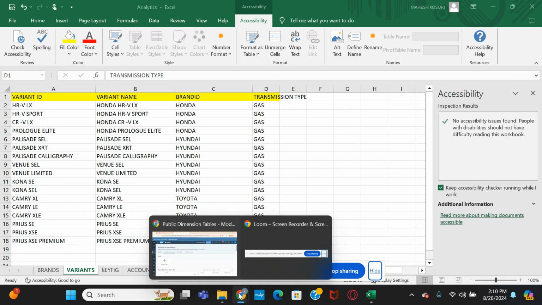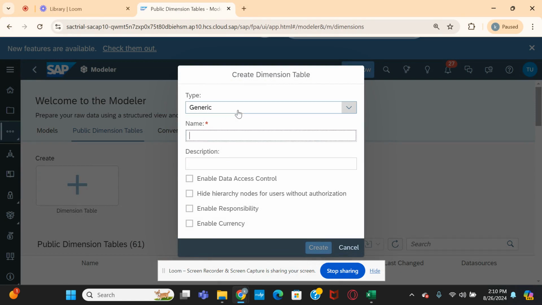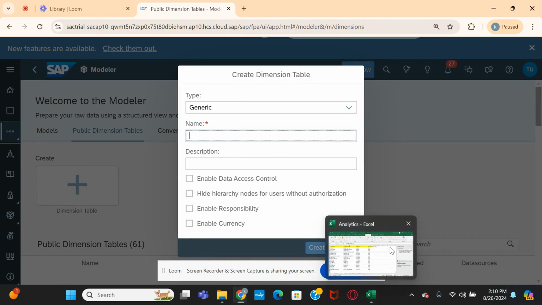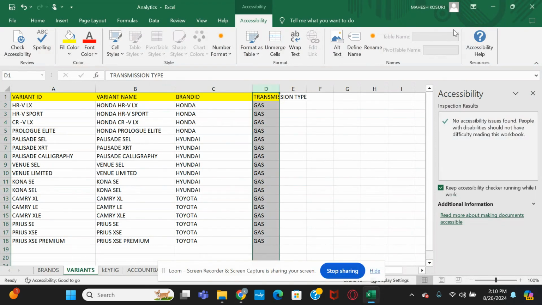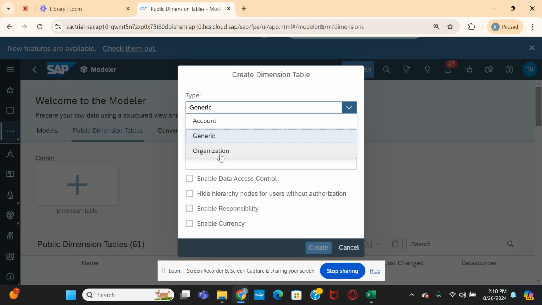Okay, so here you can see dimension table. If you click here, first let us create one dimension table to bring this variance data into this dimension table. When you go to create a dimension table, here you see generic, account, organization. This is one interesting feature I have noticed in the SAP SAC system.